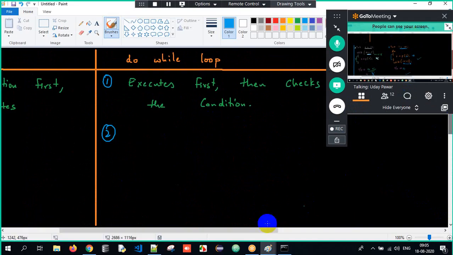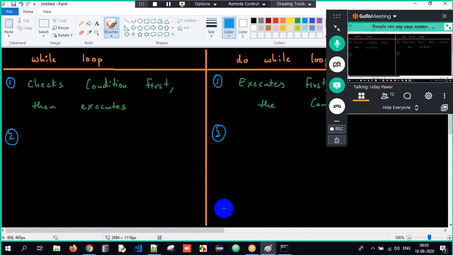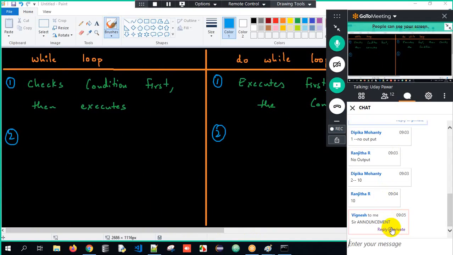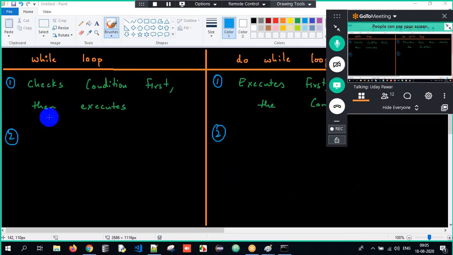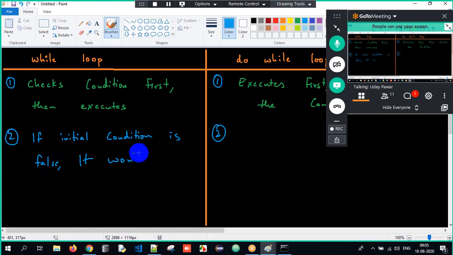I'll write it down. Okay, great. So perfect. Now here while loop won't be executed. I'll write it there. If the initial condition is false, it won't be executed, not even once.